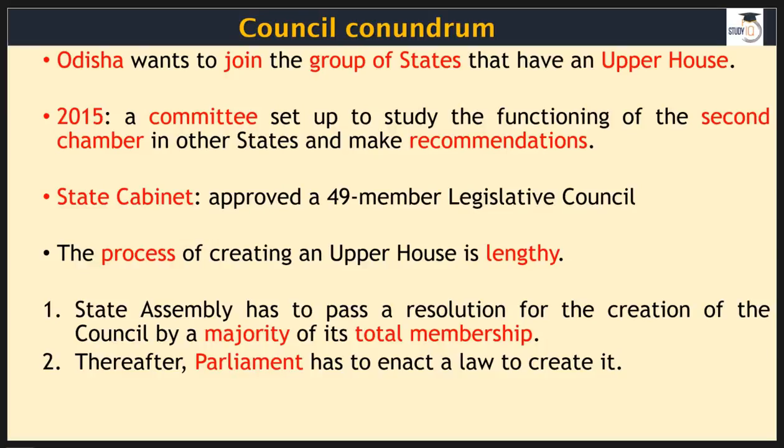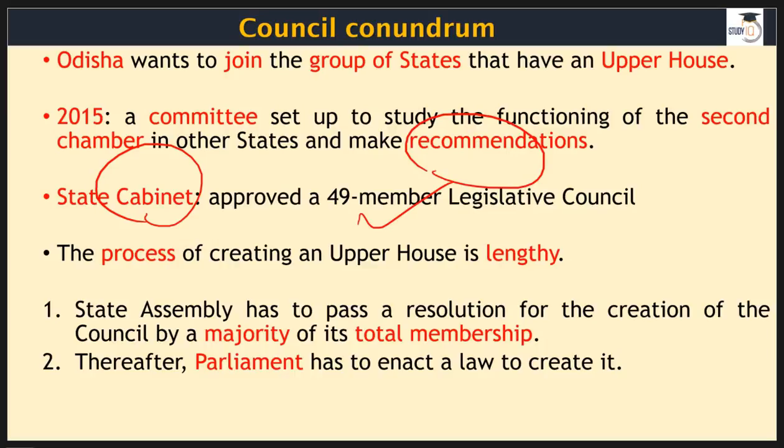This committee has gone through the 2nd chamber of different states, and they have passed their recommendations to the state government. Recently, the state cabinet, that is the core of the government, the heart and soul of government, has approved a 49-member legislative council. But it's not that if the cabinet has approved it and your committee is recommending it, that does not mean that you will get it tomorrow.